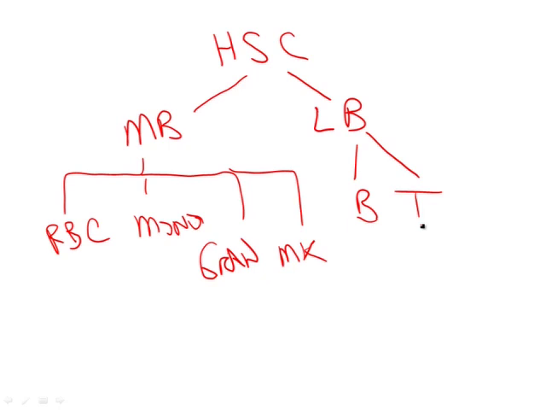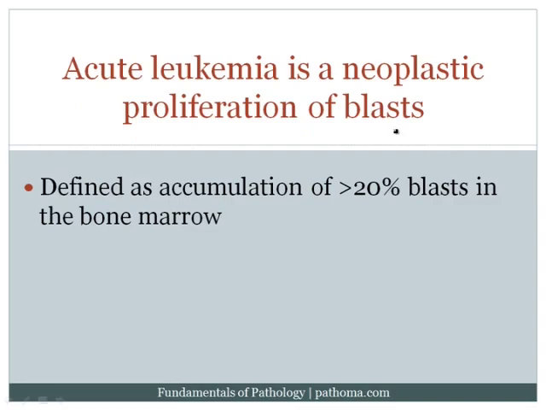is constantly occurring. In an acute leukemia, the idea is that there is a disruption in the ability for the cells to mature, so that the myeloblast, for example, or the lymphoblast, for example, loses the ability to become a more mature cell, and when it loses the ability to become a more mature cell, this cell begins to pile up. And that's the hallmark of acute leukemia. As I've stated here in your text, acute leukemia is a neoplastic proliferation of blasts.